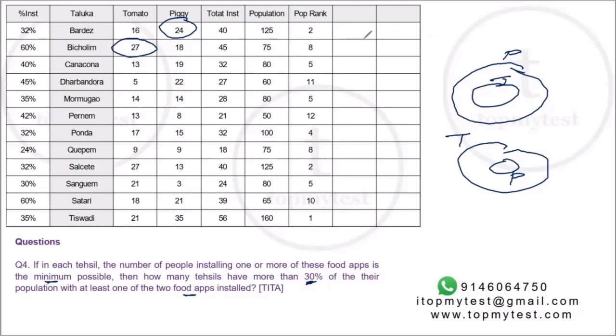So this again should not need a calculator, because 10% is not very difficult to calculate and 30% is 3 times 10%. Okay, so let's quickly circle what I need to compare it with. 19, 22, any of the 2 is good enough. Here it's 13, here it's 17, again any of the 2 is good enough. 27, 21, 21, this. So I need to compare this with 30% of the population. How to calculate 30%? 10% is 1/10, so 12.5. 12.5 times 3 will be 37.5.